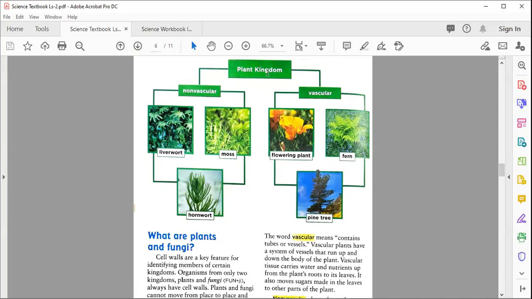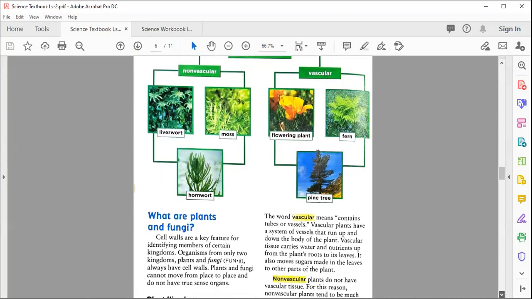Plant kingdoms we also divide into two. One is non-vascular and second is vascular. So what are these things? Let's see them in detail.